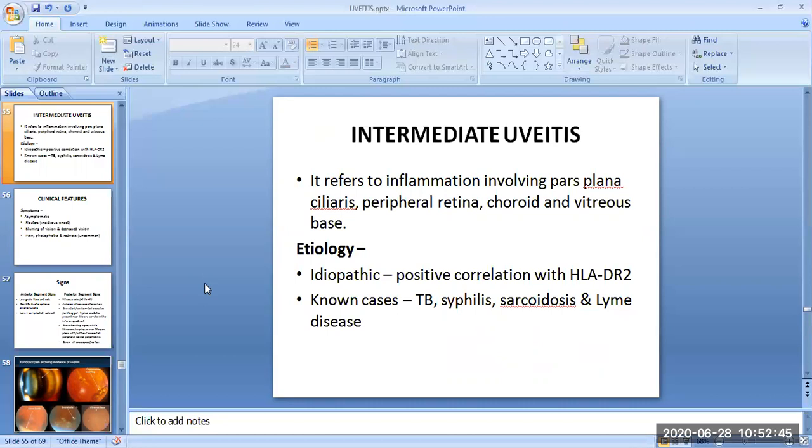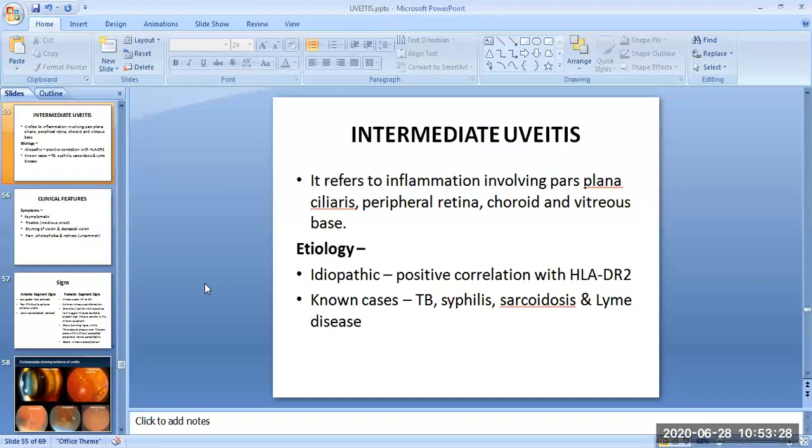These DR2 are basically hypersensitivity uveitis due to allergic reactions. HLA is the human leukocyte antigen. It is the old name for the histocompatibility antigens. There are about 70 such antigens in the human body, on the basis of which an individual can be assigned to different HLA phenotypes. And recently, a lot of stress is being laid on the role of HLA in uveitis.